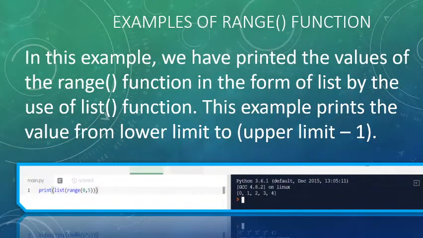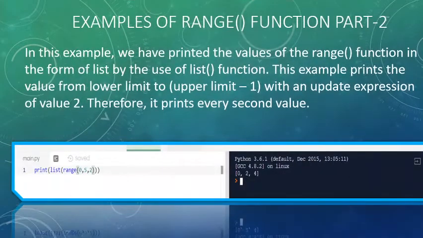So here is an example of the range function. Print list of range 0, 5. The lower limit is 0, the upper limit is 5. As already told, n minus 1, it will print the output in the form of a list with 5 elements varying from 0 to 4, because the upper bound is 5 minus 1.